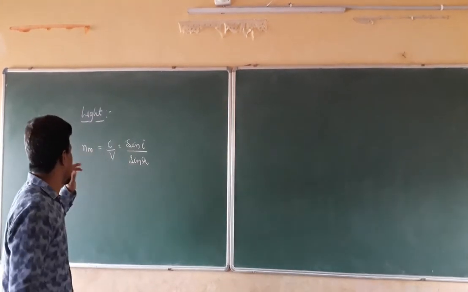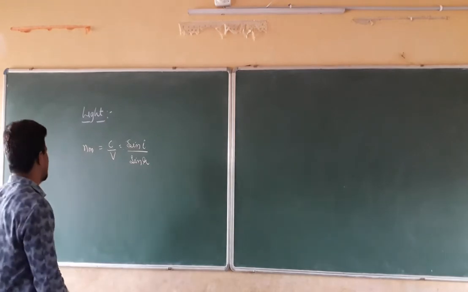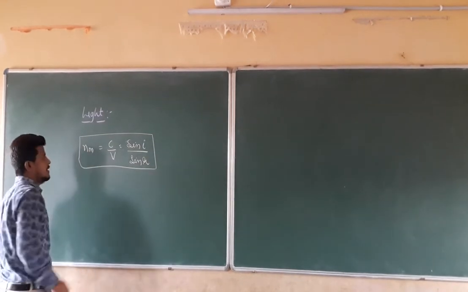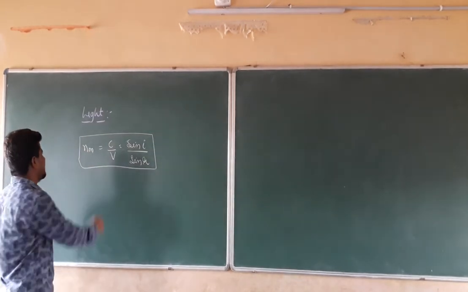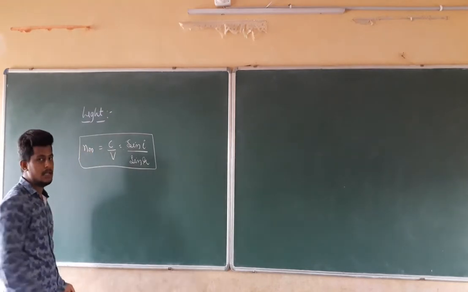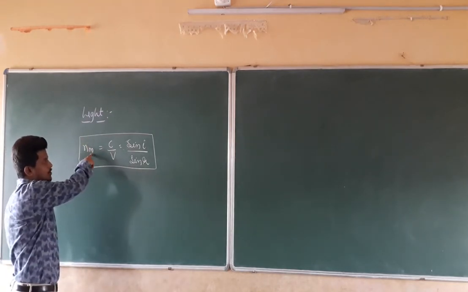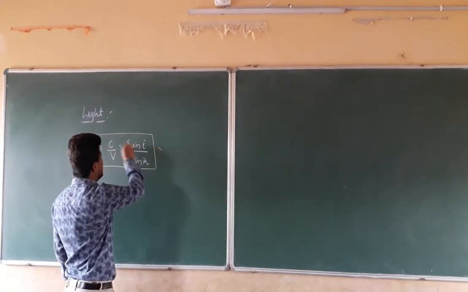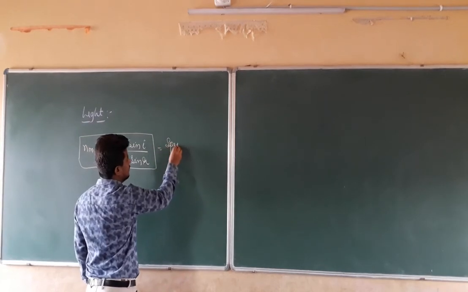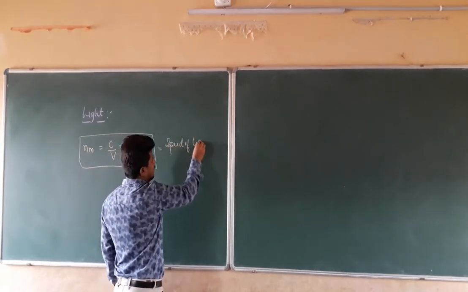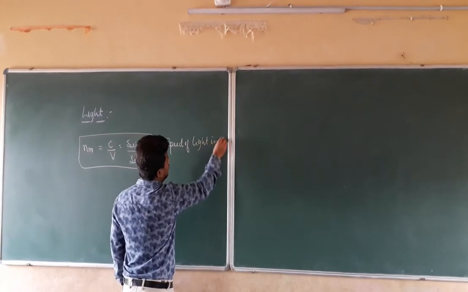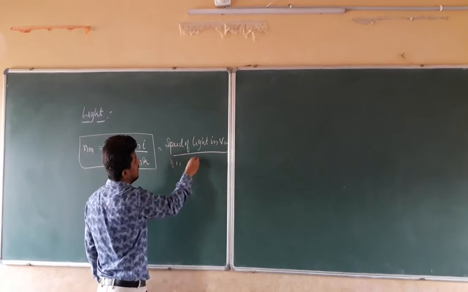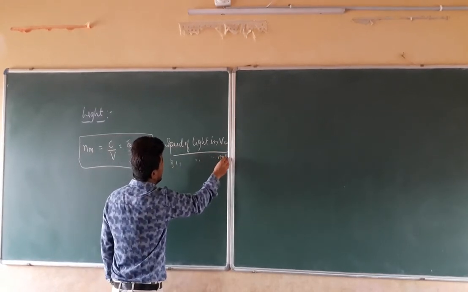For that reason, any absolute refractive index can be calculated by using the formula Nm equal to C divided by V, equal to sin I divided by sin R. Where N is the refractive index, M is the medium. The absolute refractive index of that medium is equal to C divided by V, which is equal to sin I divided by sin R. C is the speed of light in vacuum. In the same manner, V is the speed of light in that medium.